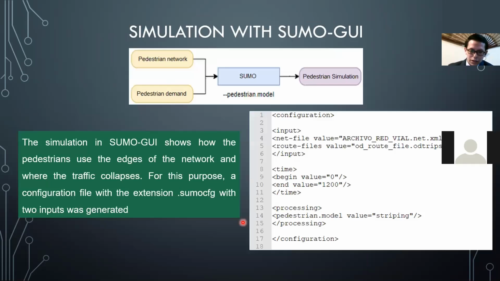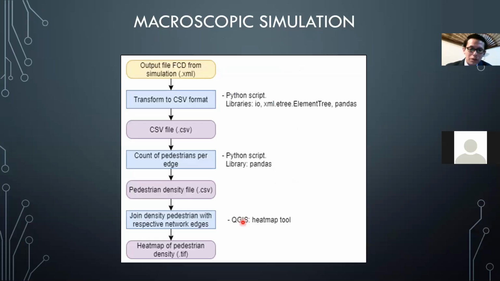Well, that's all about SUMO. First, I made a macroscopic simulation where I mapped the results that SUMO gives with the FCD file. I transformed it with Python into a pedestrian density .csv file, joined it with the network file, and mapped it into a heat map.